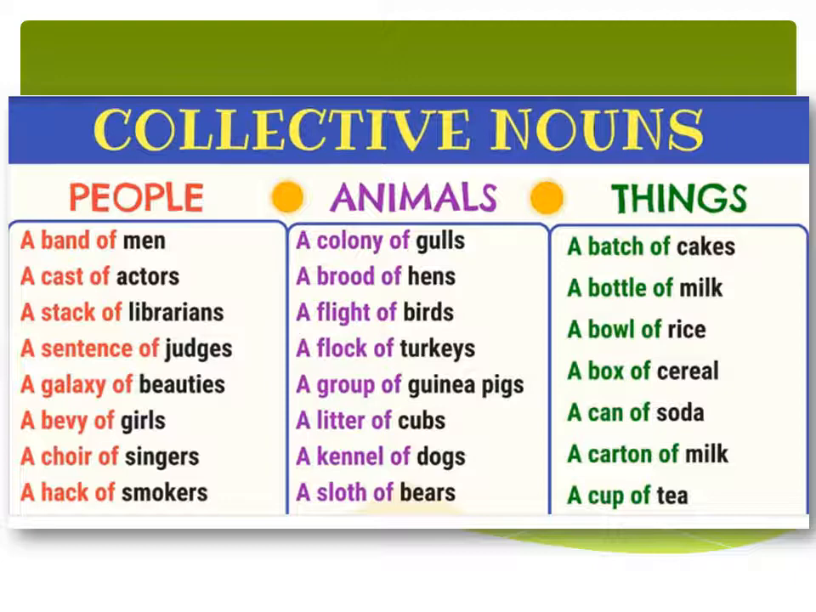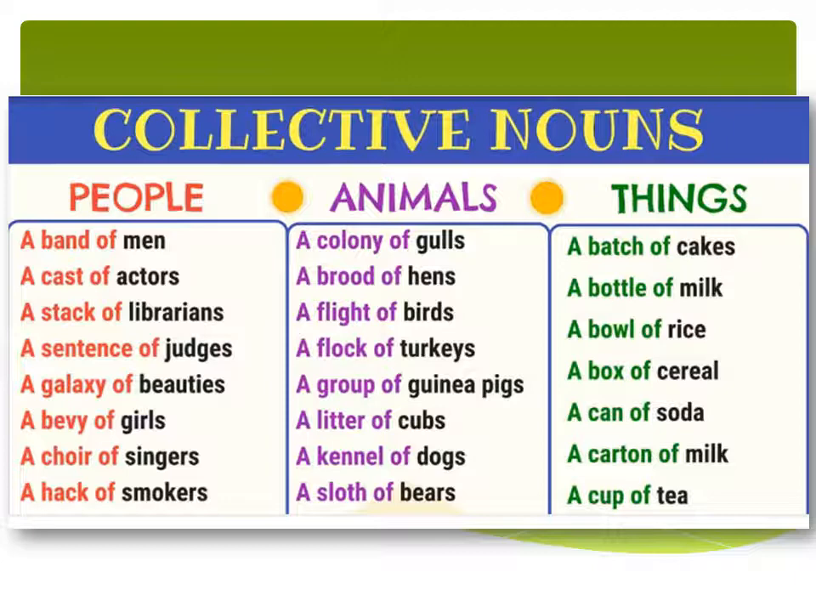Now we come to the animal category. A colony of ants, a brood of hens. Now see, in this category we are defining different types of animals, okay, and the groups of animals are given different collective nouns, like a colony of ants, a brood of hens, a flight of birds, a flock of turkeys, a group of guinea pigs, a litter of cubs, a kennel of dogs, and a sloth of bears. Means different animals, if they are present in groups, then different collective nouns will be used.